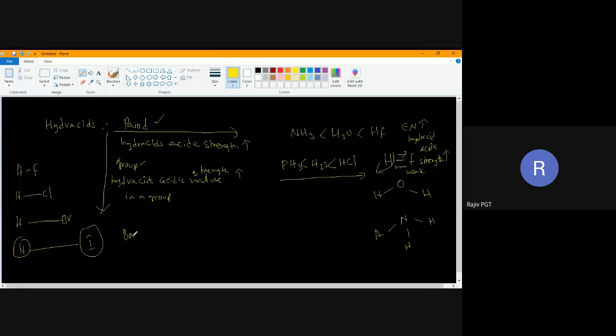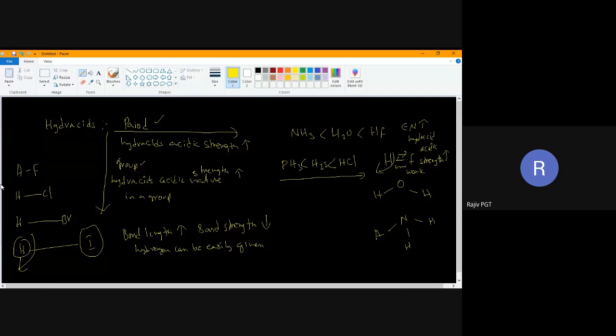If bond length is more, bond strength will be less. If bond strength is less, we can break this bond easily, so hydrogen can be easily given. Why can hydrogen be easily given? Because the bond strength is less. In HF also I have explained based on bond strength only. Here bond strength will be weak because fluorine is more electronegative. It will start pulling electrons towards itself, bond strength will become weak, so hydrogen can be given easily.